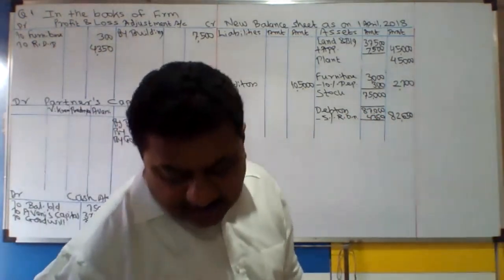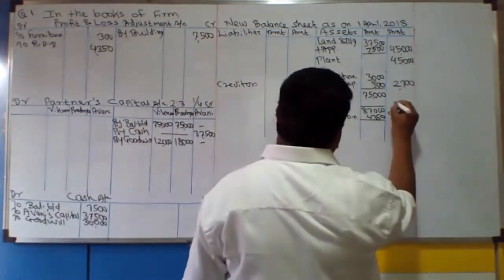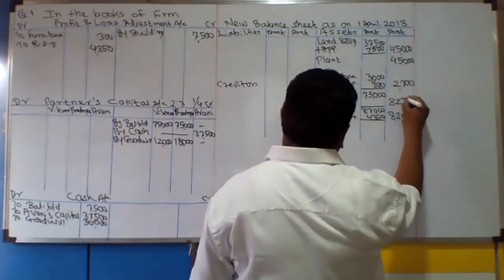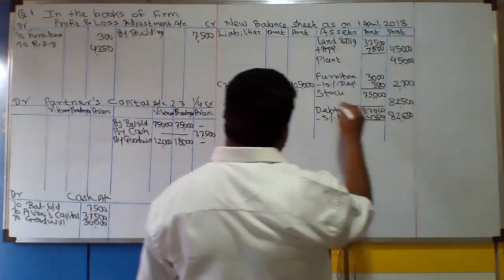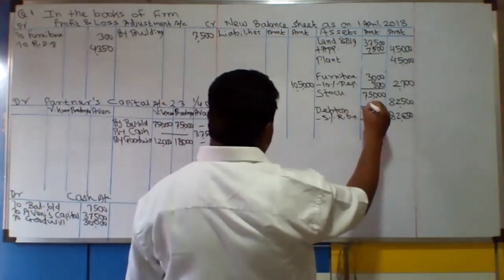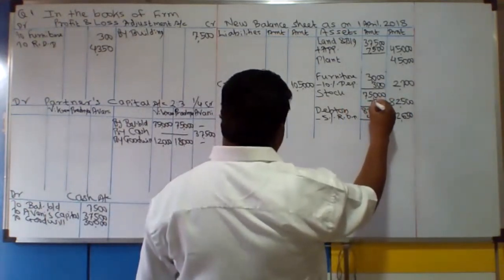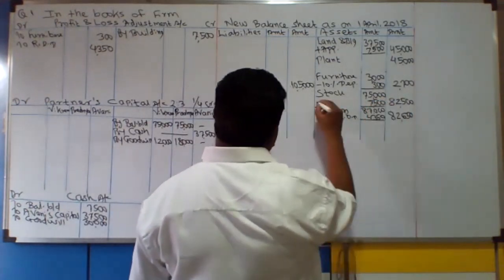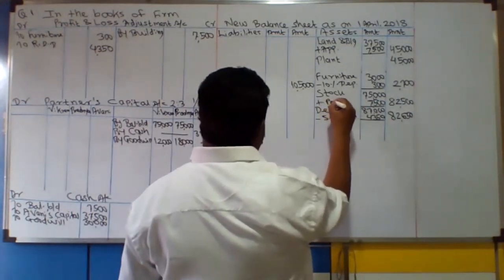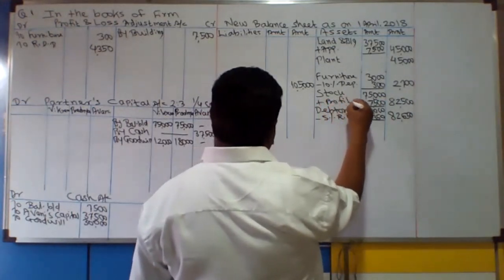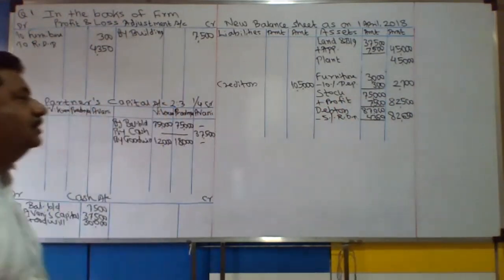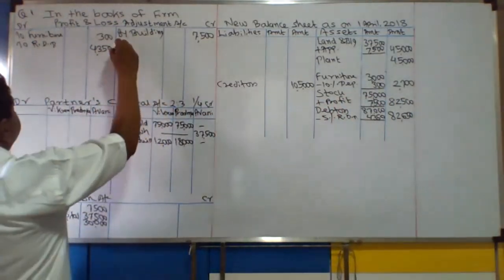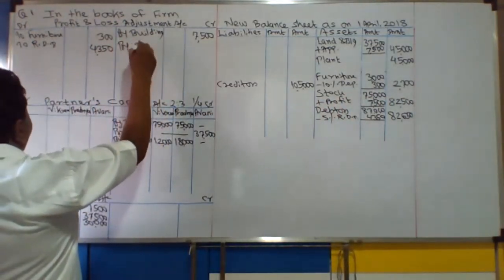Stock valued at 82,500. That is a new value. New value in the outer column. Old value कितना है? 75,000. So there is appreciation, or you can say profit. हाँ, appreciation आप बोल सकते हो, या profit बोल सकते हो on stock. It is a current asset. Here it is by stock.